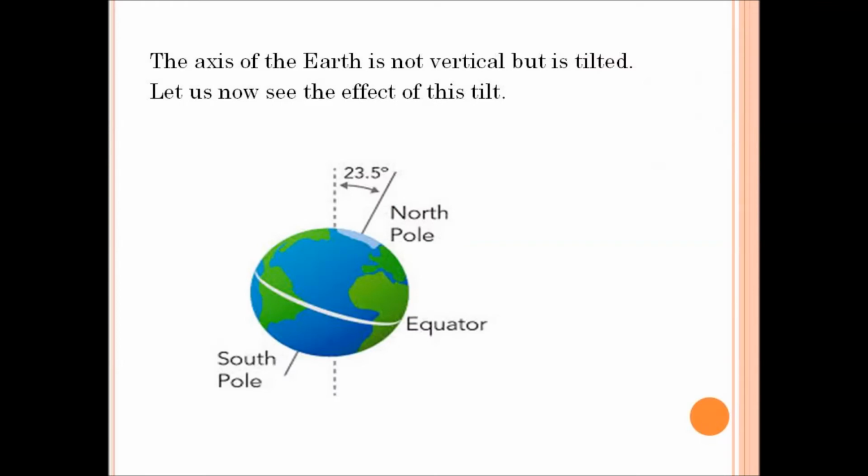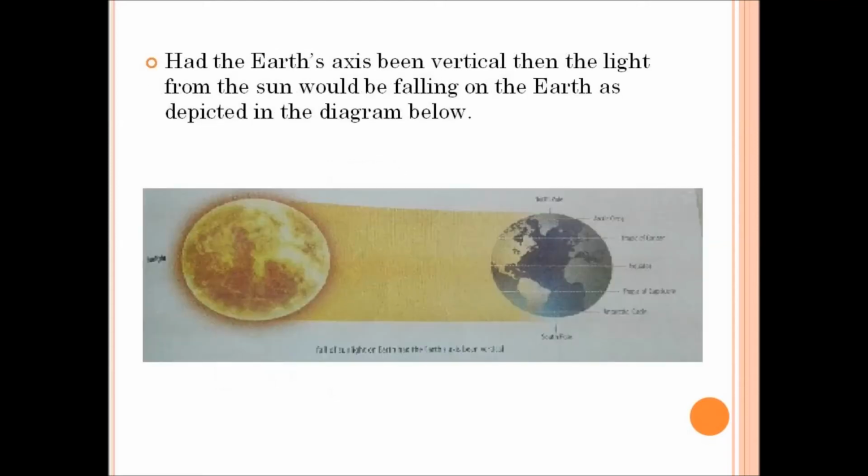We have studied earlier that the axis of the earth is not vertical, that is, it is not straight, but it is tilted at an angle of 66.5 degrees. As you can see in the picture here, the axis of the earth is not vertical, but it is tilted at an angle of 66.5 degrees.